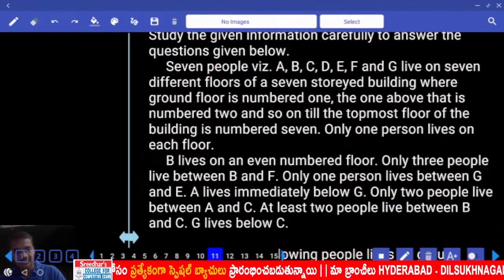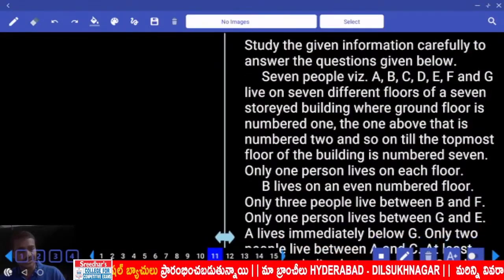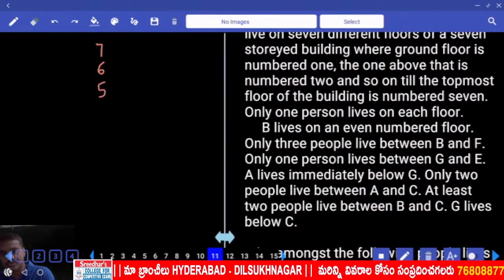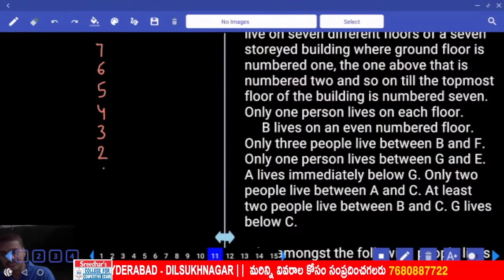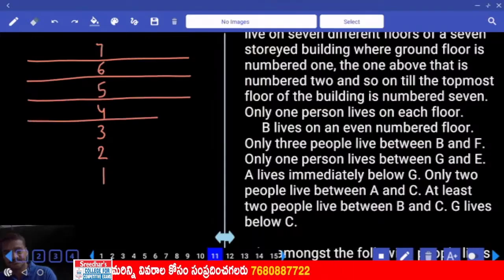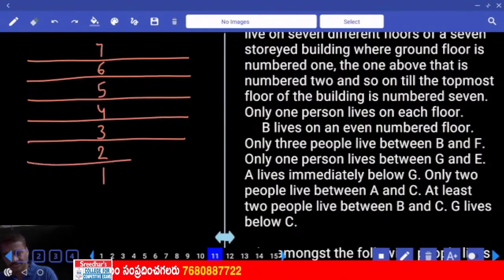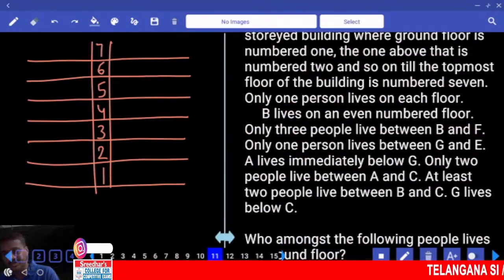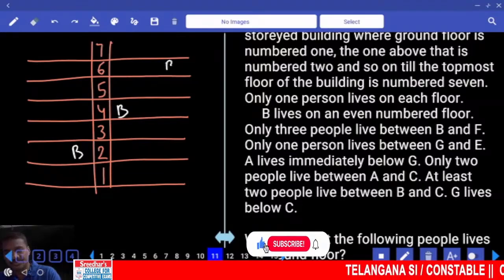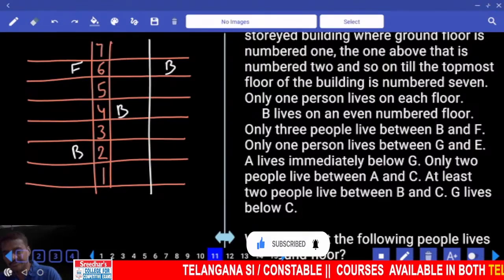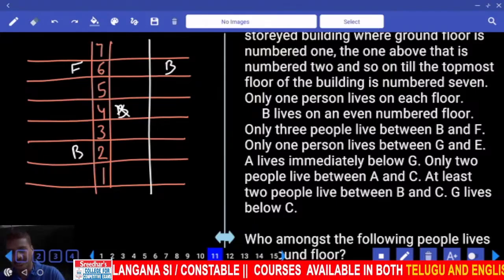Then 11 onwards. Now 7 people were seated on 7 different floors of a 7-story building: 7, 6, 5, 4, 3, 2 and 1. Coming to condition number 1, B lives on an even number floor, either 2, 4 or 6. How many possibilities? 3 possibilities. And there are 3 people between B and F. Is it possible here? No. Hence in this case B and F, F is here.